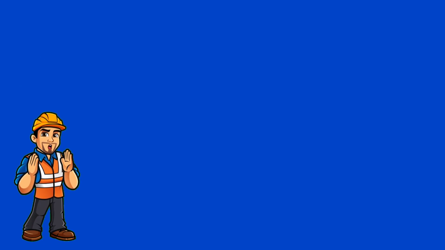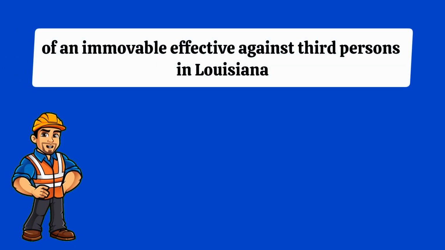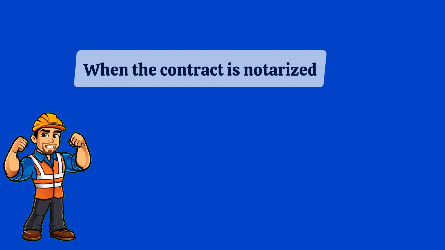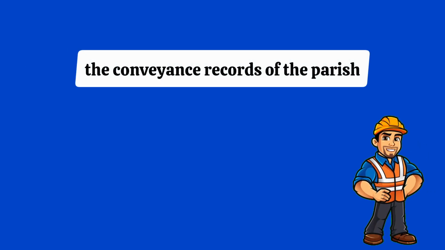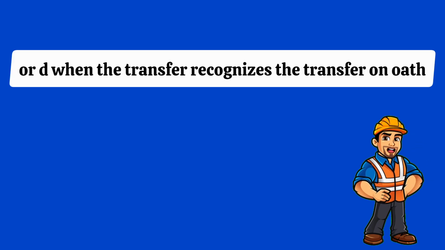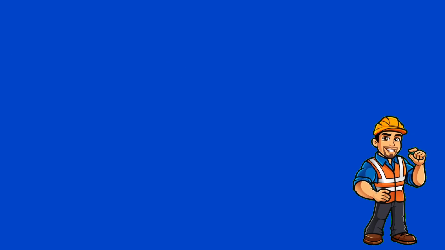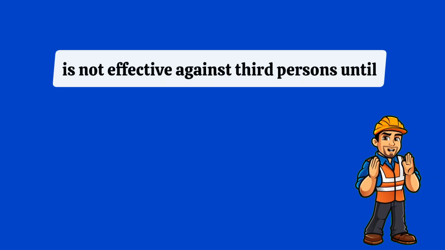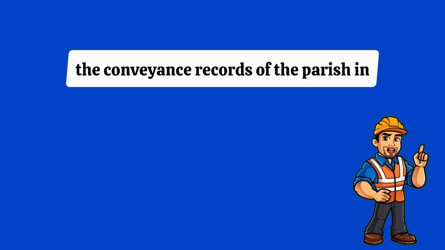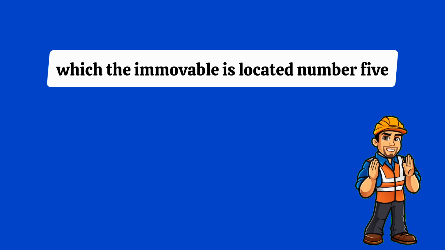Number 4. When is the voluntary transfer of ownership of an immovable effective against third persons in Louisiana? A. When the agreement is signed by the parties. B. When the contract is notarized. C. When the contract is filed for registry in the conveyance records of the parish where the immovable is located. Or D. When the transferor recognizes the transfer on oath. Answer C. Article 517 states that the voluntary transfer of ownership is not effective against third persons until the contract is filed for the registry in the conveyance records of the parish in which the immovable is located.